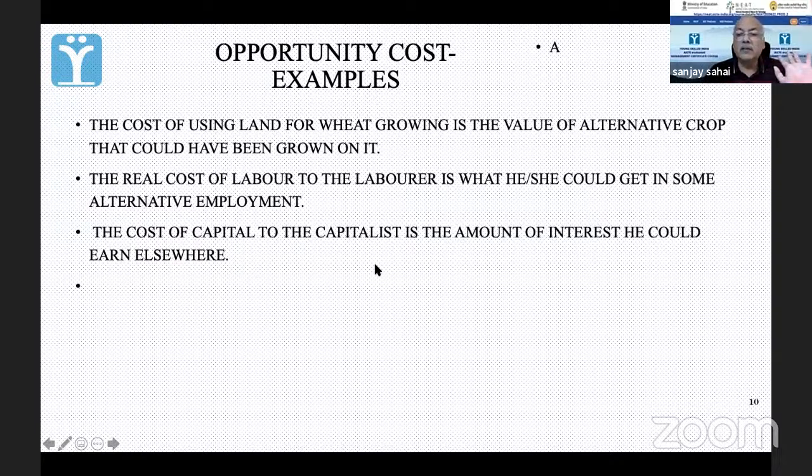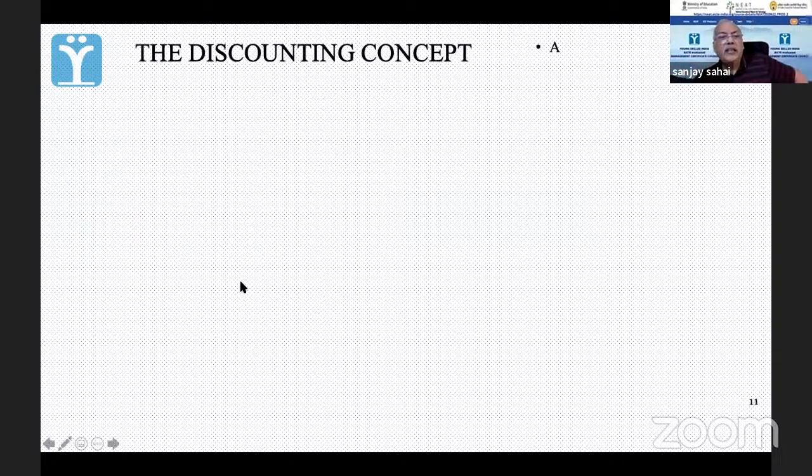Now, for the capitalist, cost of capital to the capitalist is the amount of interest he could earn elsewhere. भाई कैपिटलिस्ट पैसे लगाया कोई इन्वेस्टमेंट में, he is getting 10%. अपॉर्चुनिटी कॉस्ट क्या है? अगर कहीं और लगाता तो 9% मिलता, तो he is gaining. बट अगर कहीं और लगाता 11% मिलता, then he is losing. So the opportunity cost is that other alternative investment which he has.